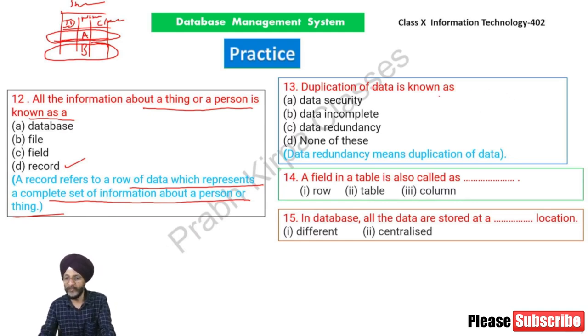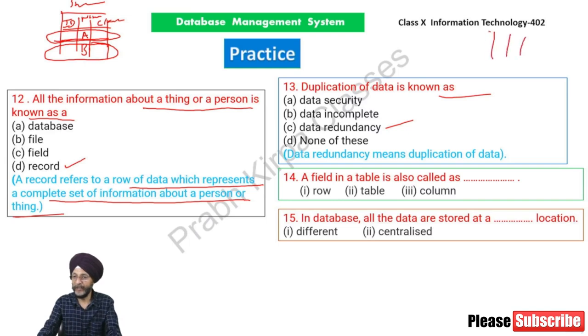Duplication of data is known as data redundancy. Data security means to secure the data. Incomplete data means, suppose there is a data table and we are to fill the values, and many of the cells remain blank, so it is known as incomplete data. So duplication of data means data redundancy.